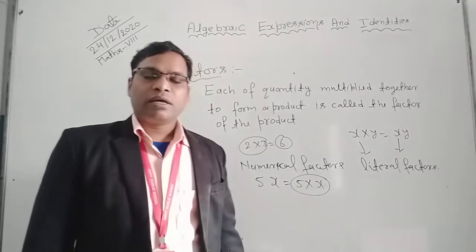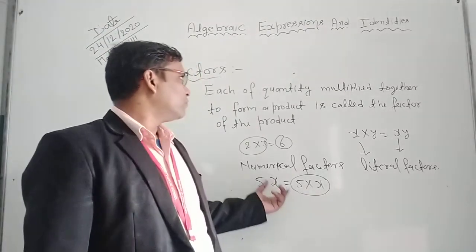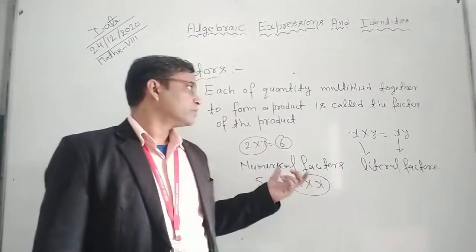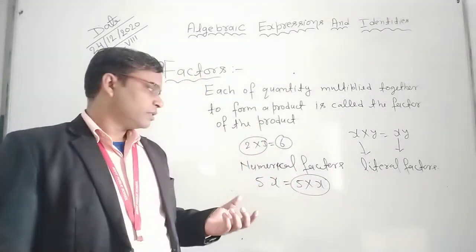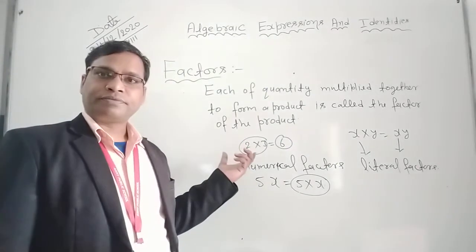Okay. So I hope all of you understood the factors. What are factors? Each of the quantities multiplied together to form a product is called a factor of the product.